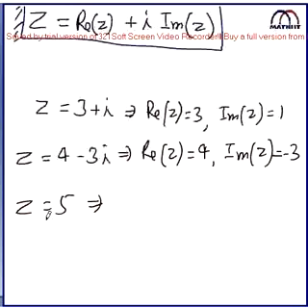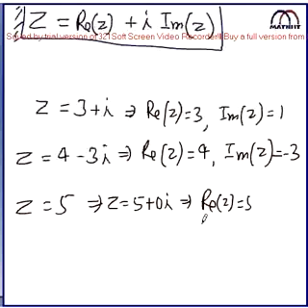5 is also a complex number. Actually, any number can be written as a complex number. A complex number doesn't mean that it should contain an imaginary part. It may not. If anybody asks whether a real number is a complex number or not, yes, it is. An imaginary number is also a complex number. So z equal to 5, we can write z as 5 plus 0 into i. The real part of z is 5, and the imaginary part of z is 0. Whenever the imaginary part of z is 0, we say that it is a pure real number.